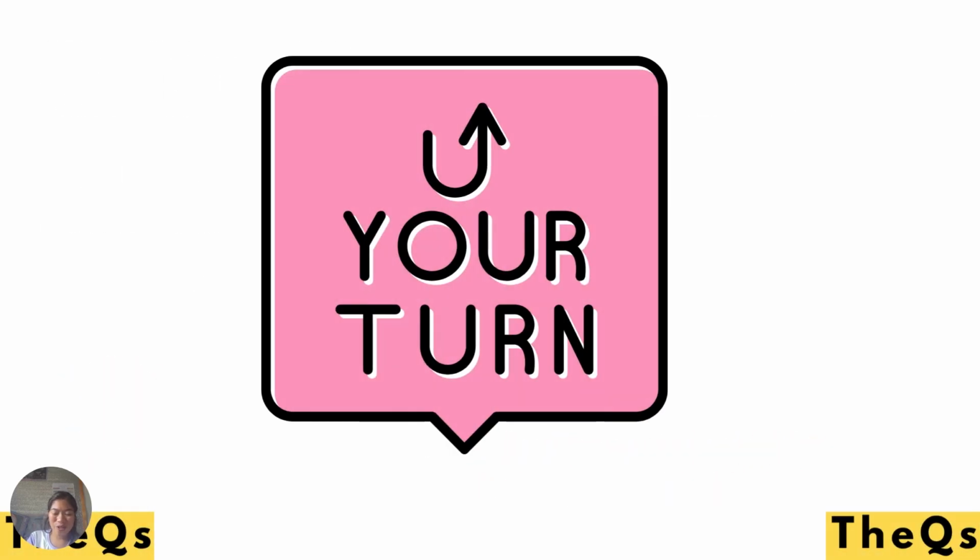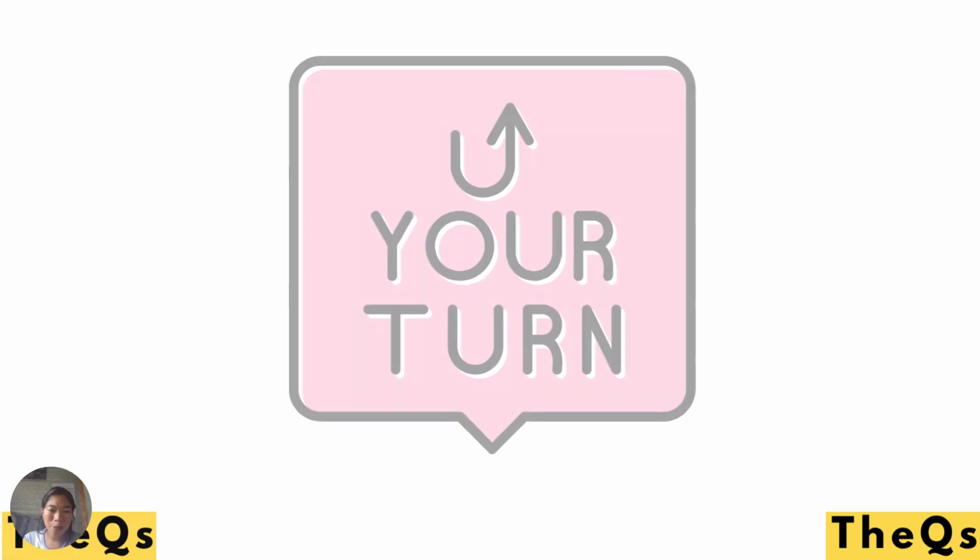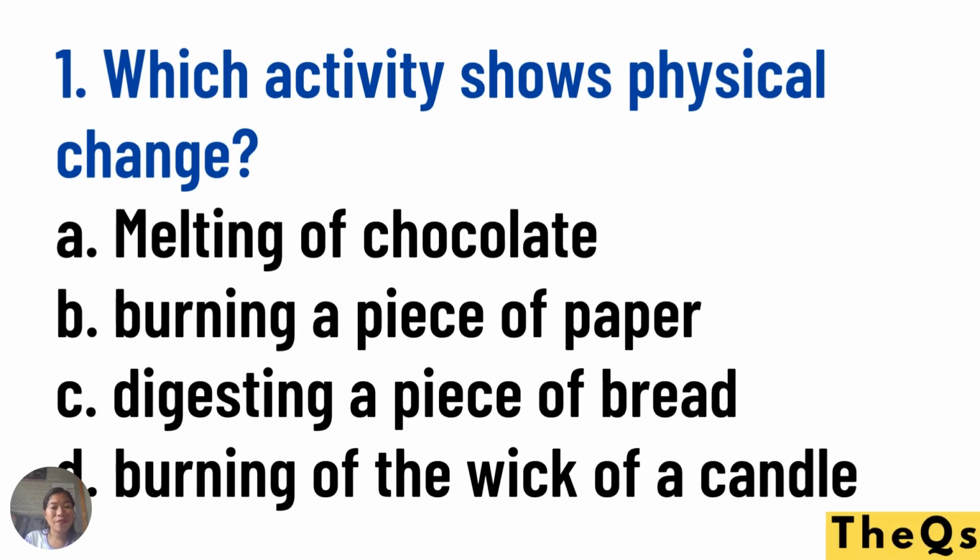Now it's your turn. I hope you got it correctly. You got a perfect score. So now let's go to your turn. Write your answer on a piece of paper or comment down below. Number one, which activity shows physical change? Remember, physical change, there's no new substance being formed. A, melting a chocolate. B, burning a piece of paper. Letter C, digesting a piece of bread. Letter D, burning of the wick of a candle.